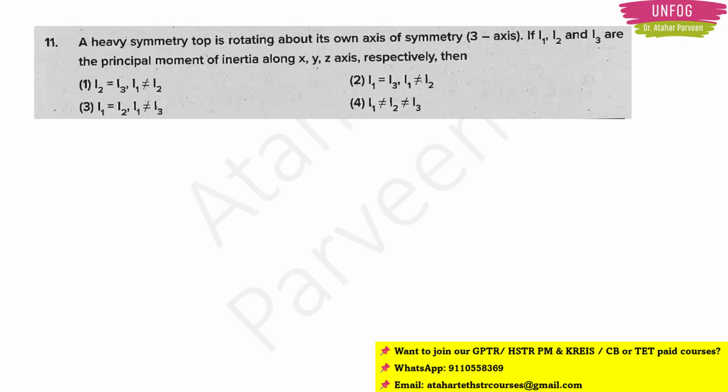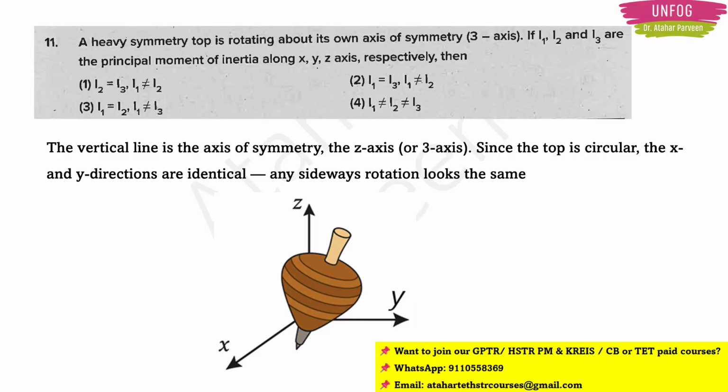4 options are there. Now what you should understand here is that the vertical line is the axis of symmetry, which we are taking as the z axis now. We also call it the 3 axis. Now because the top is circular, the x axis and the y axis, I mean to say the directions of the x and y axes, are identical. Because anyways, if it is rotating, the sideways rotation will look the same only, right?